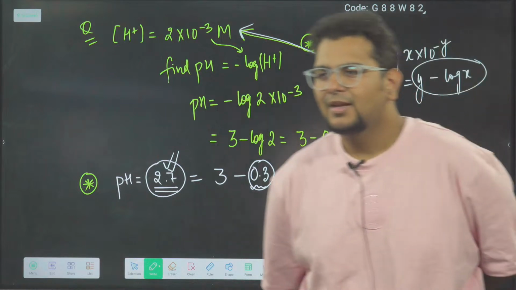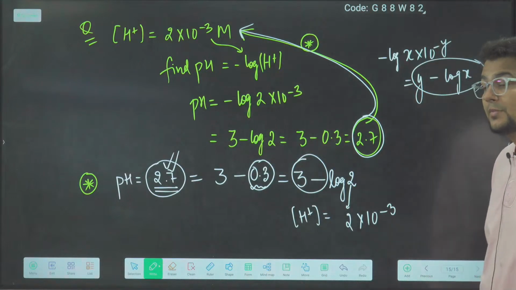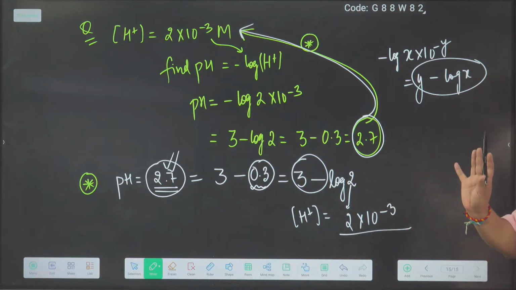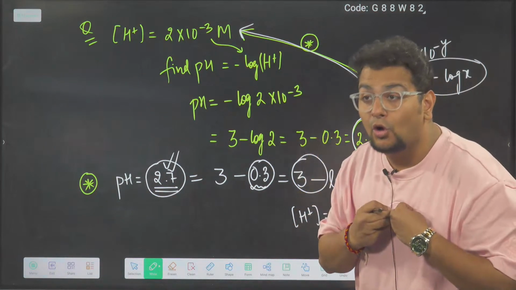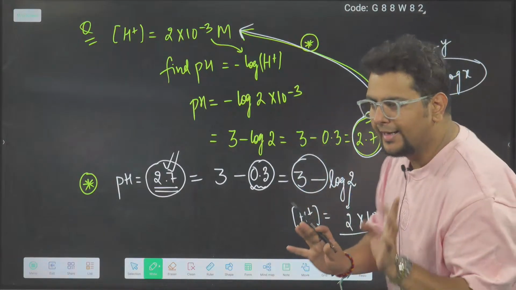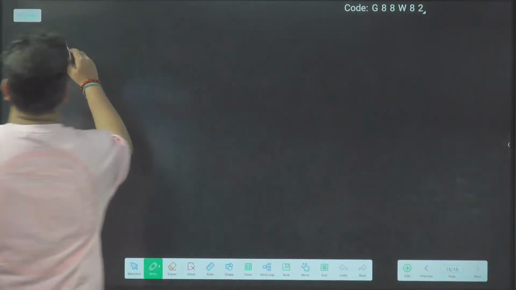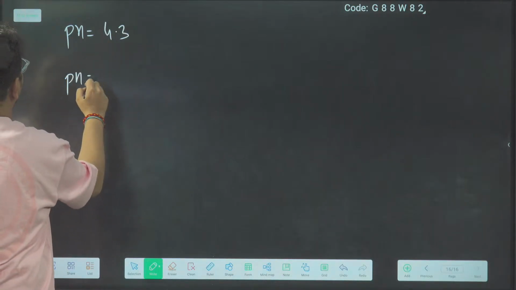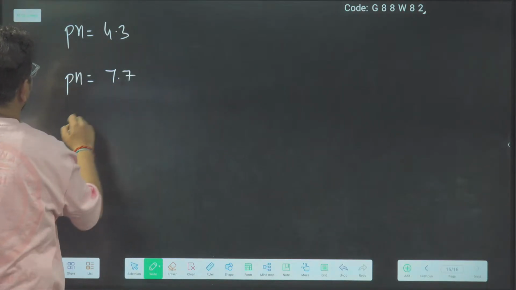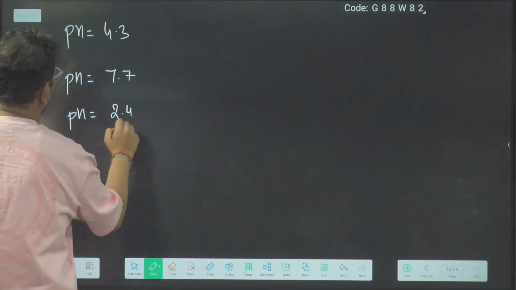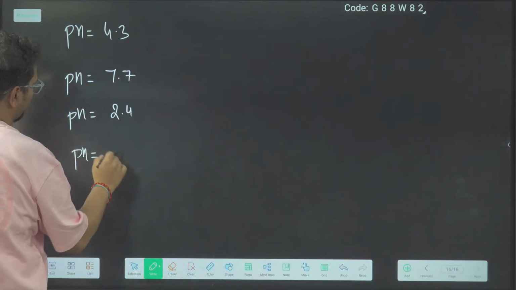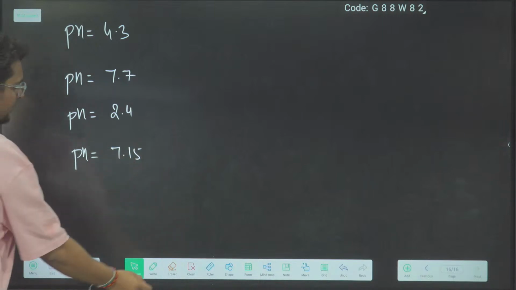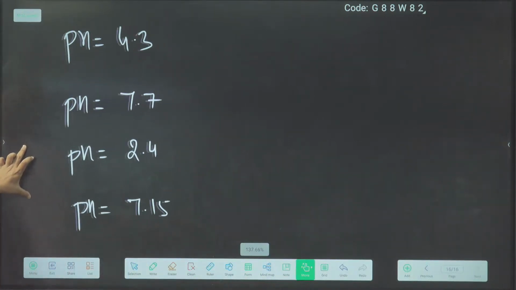Done? 3 minus log 2, so 2 into 10 power minus 3. Now 2-3 times I will solve this thing. Everyone carefully see. After 2-3 times you will see me solving it, you will automatically understand. Ready? Now I am going to solve different pH values. I will solve 4.3, 7.7, 2.4, and 7.15. Let's solve these one by one.